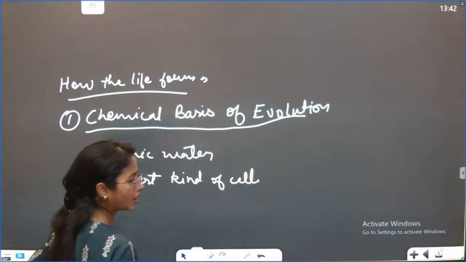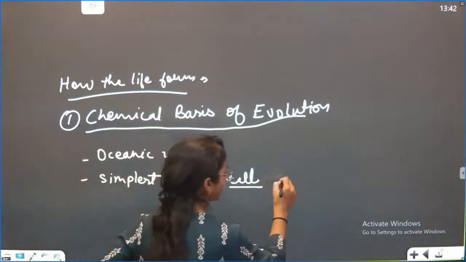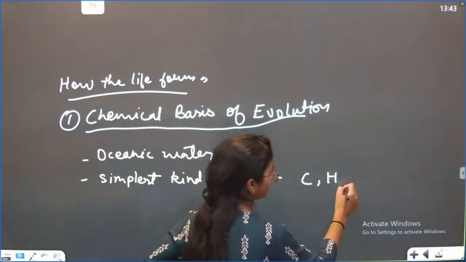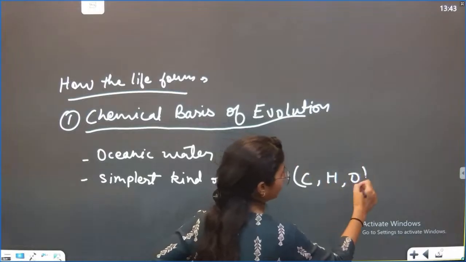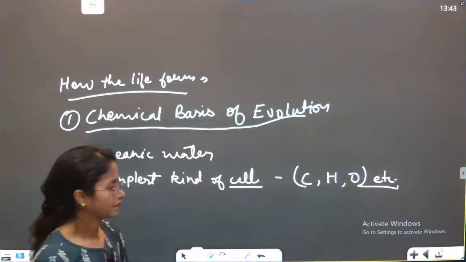Okay, got it? And that cell is actually made up of chemistry or chemicals, that is C, H and O, etc. These are the major things, and hydrogen is one of the major things.